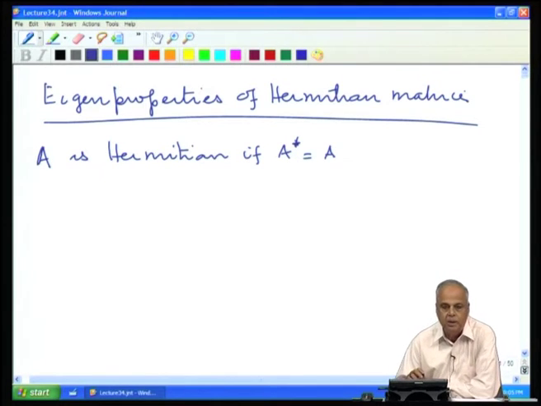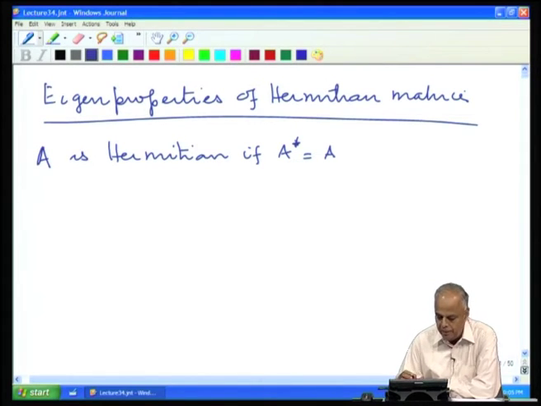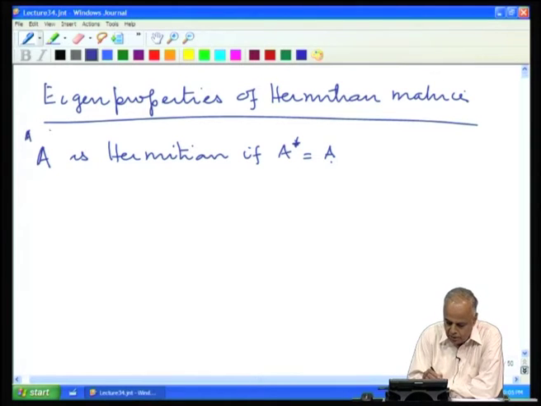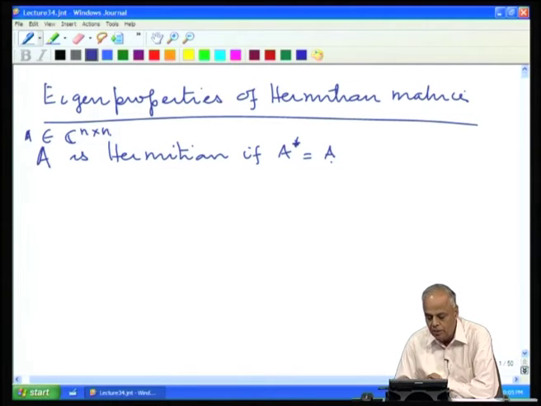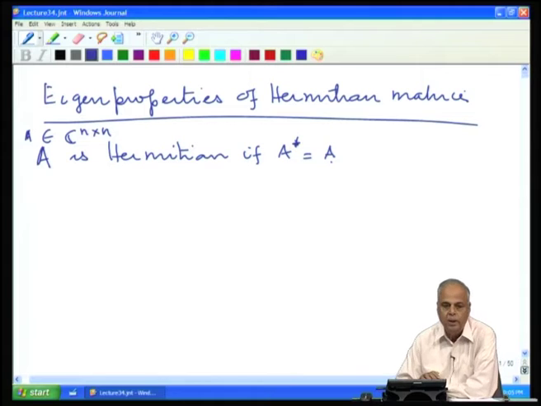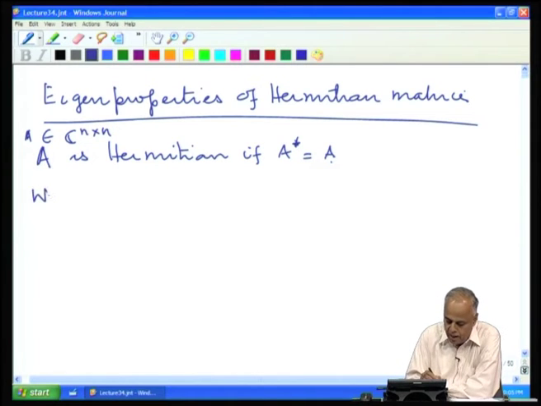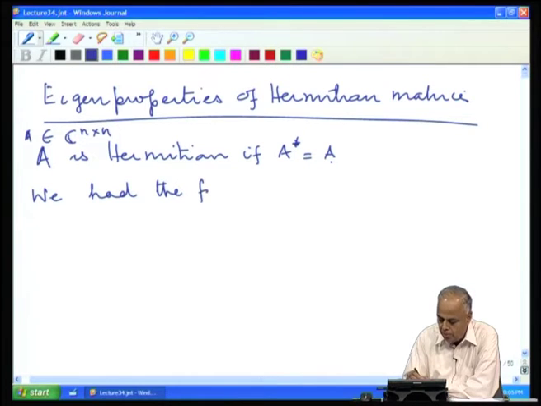A star is called the Hermitian conjugate of A, and if A is its own conjugate, then we call it a Hermitian matrix. So, A belonging to C n cross n, an n by n complex matrix, is called Hermitian if it is its own conjugate, and we were looking at some very specific eigen properties of such a matrix. We had the following important properties of such a matrix.